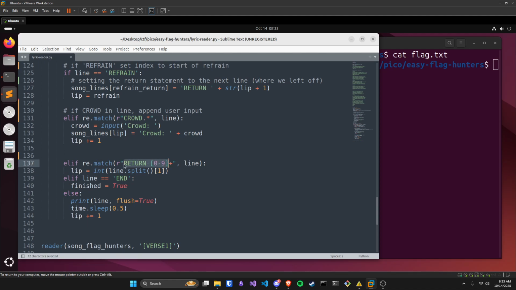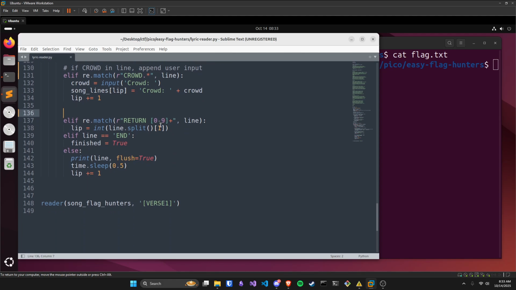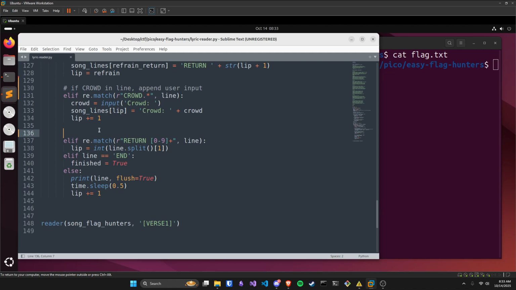So this is also a similar regex lookup for return space a number. This is essentially looking if there's a return phrase in that line. And we're going to be setting the lip, or the index that we're going to be currently looking at or printing out, into line.split.1, or line.split and the first index of that. So basically it's taking the string and turning it into a list.